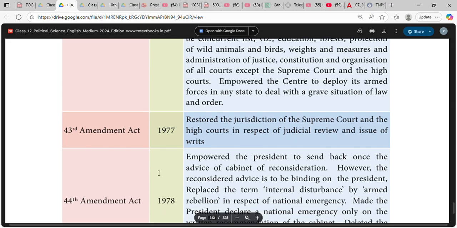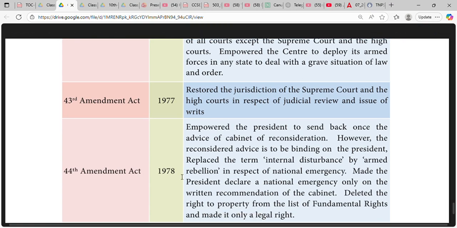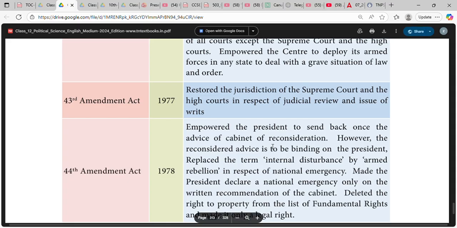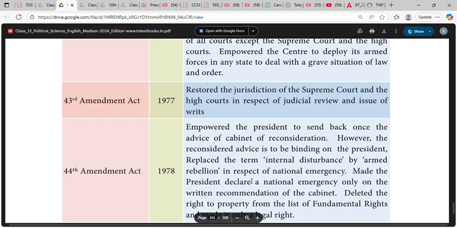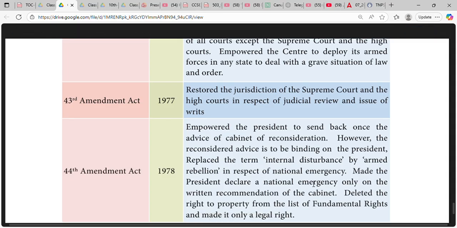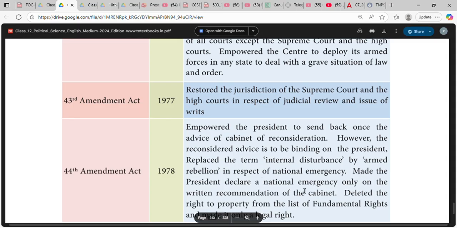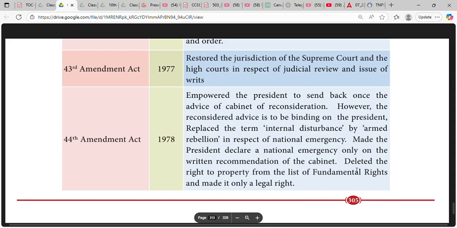44th Amendment Act 1978 empowered the President to send back once the advice of Cabinet for reconsideration. However, the reconsidered advice is to be binding on the President. Replaced the term internal disturbance by armed rebellion in respect of national emergency. Made the President declare a national emergency only on written recommendation of the Cabinet. Deleted the right to property from the list of fundamental rights and made it only a legal right.